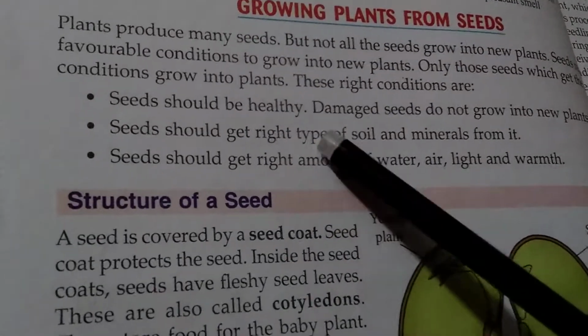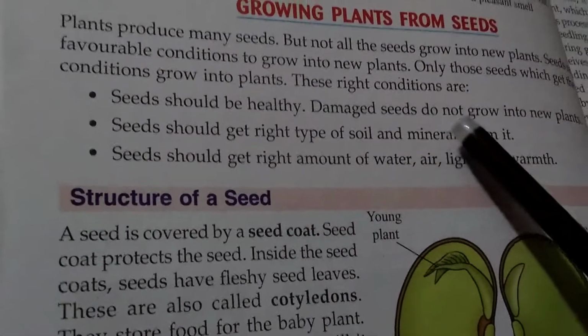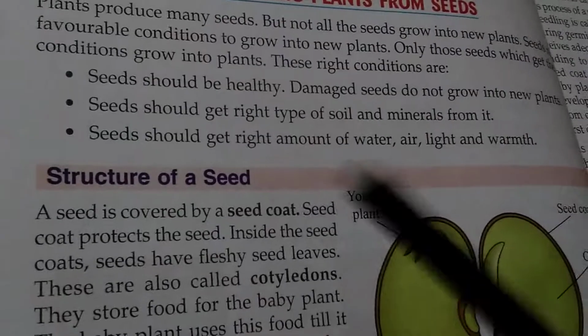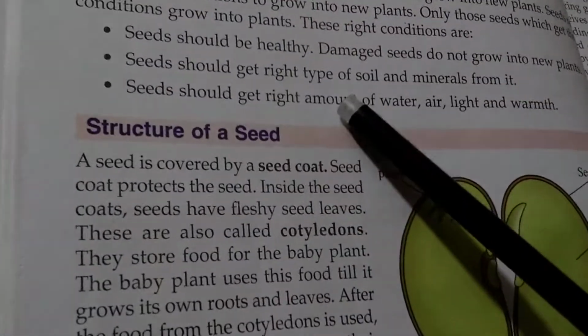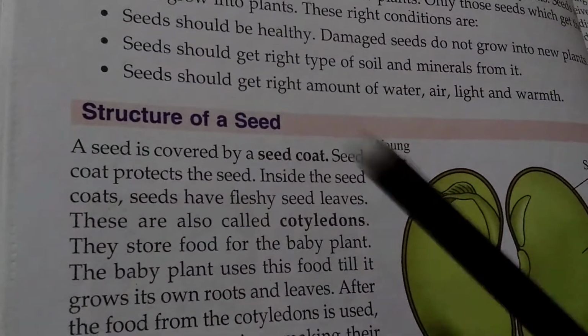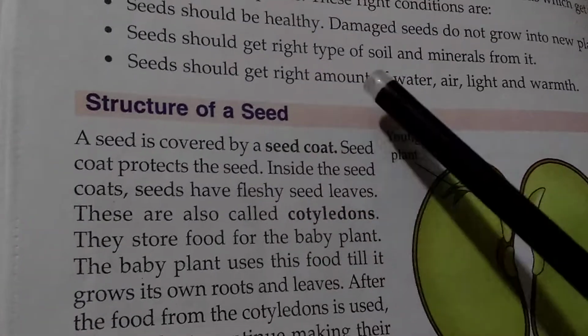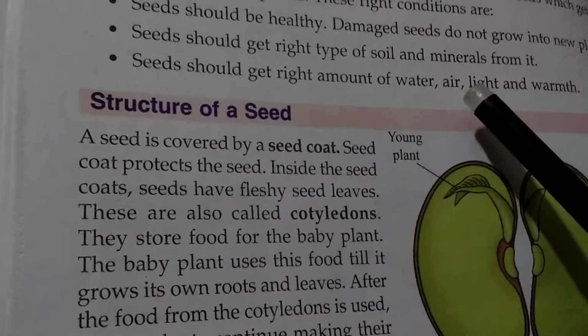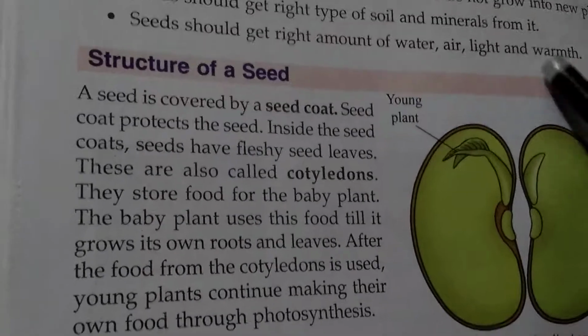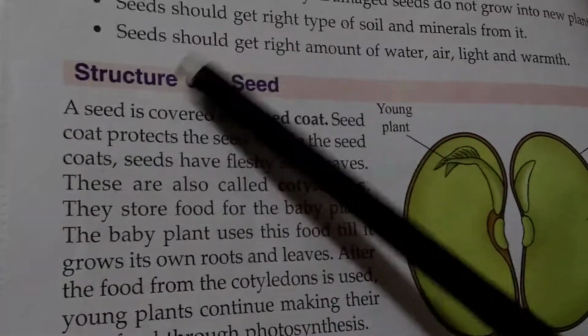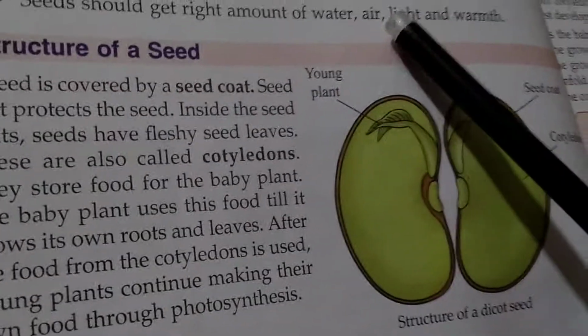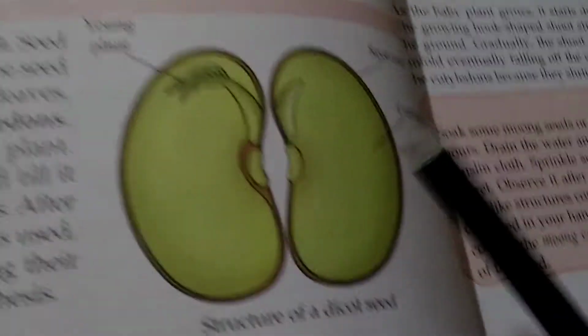These right conditions are as follows. Seeds should be healthy. Damaged seeds do not grow into new plants. Seeds should get the right type of soil and minerals. Seeds should get the right amount of water, air, light and warmth. Always remember, seeds should get the right amount of water, air, light and warmth.